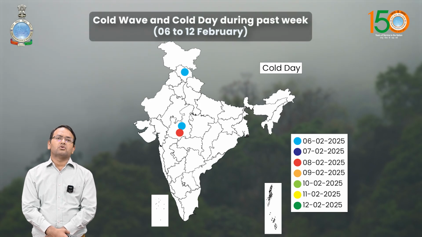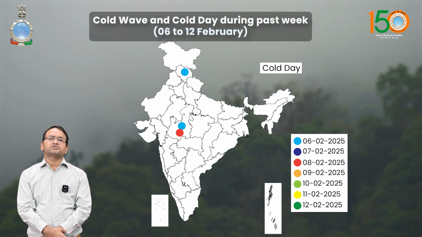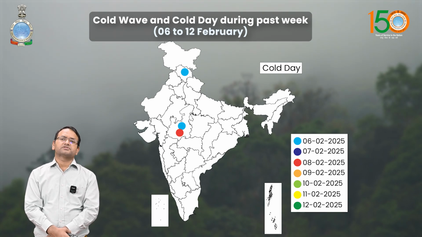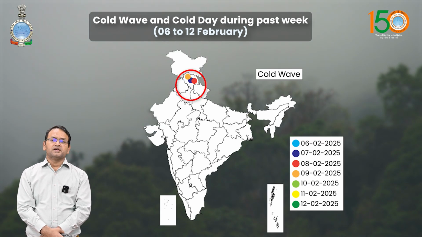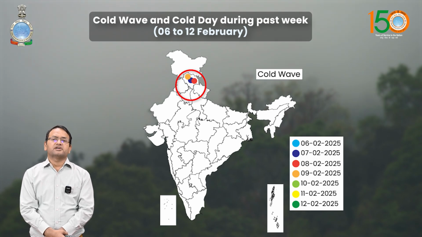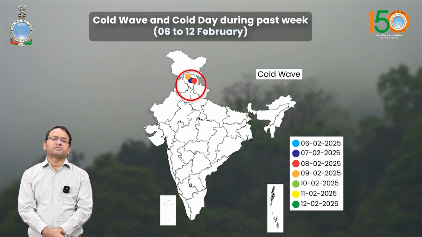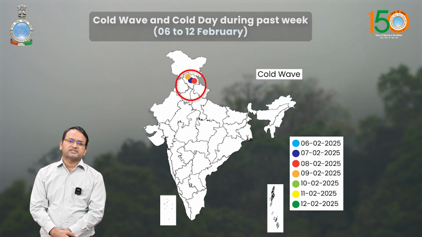Now, if we talk about the cold wave and cold day conditions during last week, cold day conditions were observed over isolated pockets of Himachal Pradesh on 6th of February and over West MP on 6th and 8th of February. And cold wave to severe cold wave conditions prevailed over isolated pockets of Himachal Pradesh for most part of the last week.